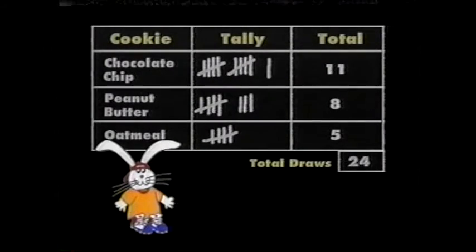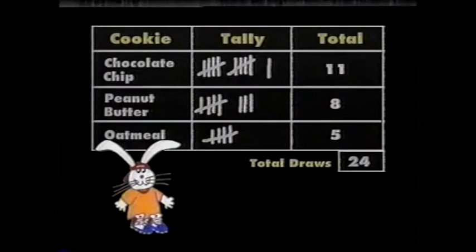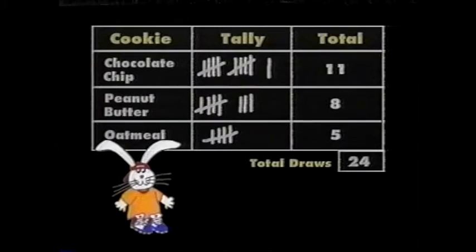Well, we've completed our experiment, and thanks to Pascal, we have a very nice tally chart to view. I should mention that our experiment was an example of independent probability because we replaced the cookies each time before we drew a second time. Had we not done that, that would have been dependent probability, and that's another topic we don't have time to discuss today, but it is very interesting.